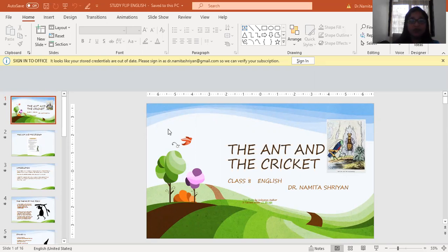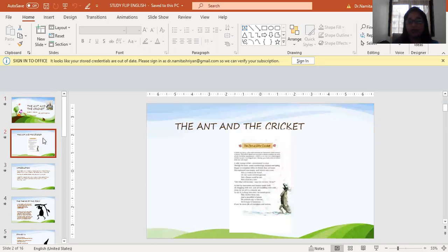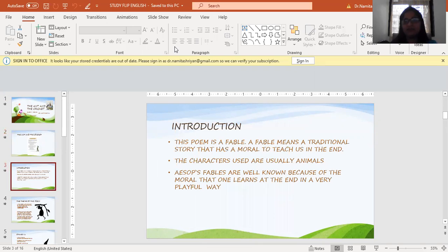And through this poem, we are going to learn many things, right? So let's move ahead. Okay, this is exactly how the poem is given in your books. The entire idea about the ant and the cricket. Let us have a short introduction about what exactly this poem is all about.